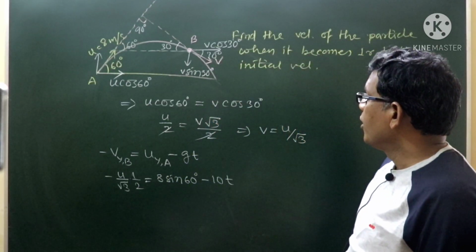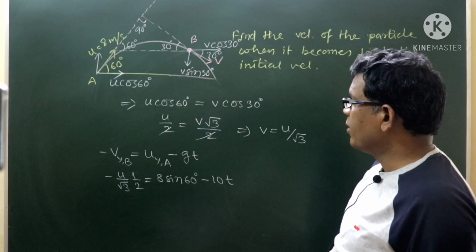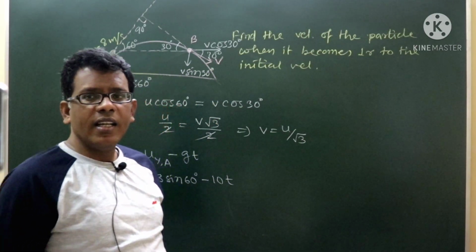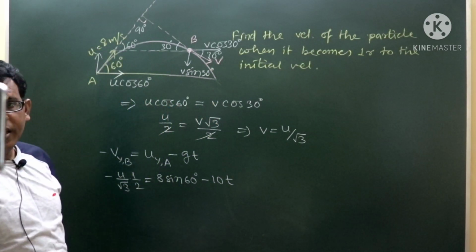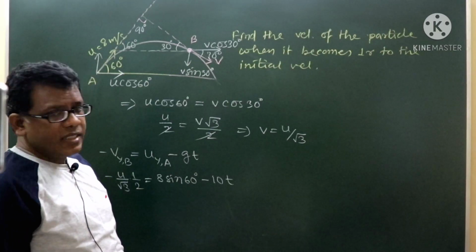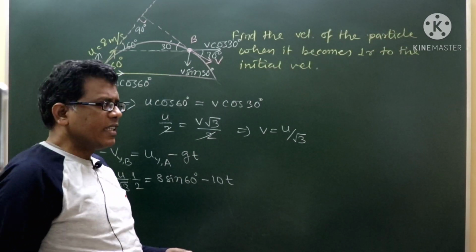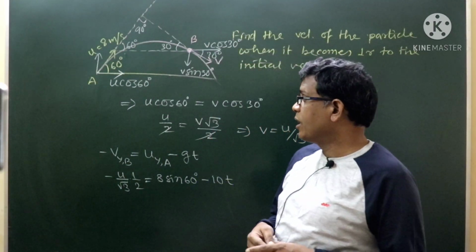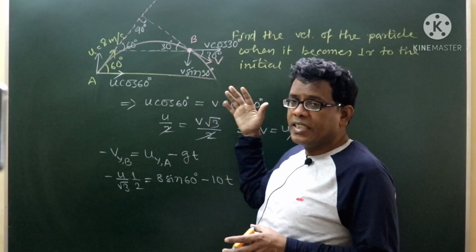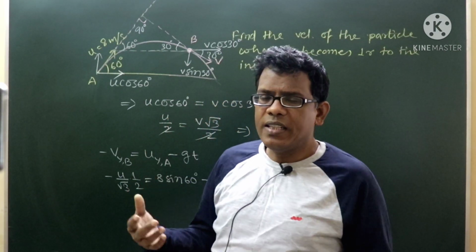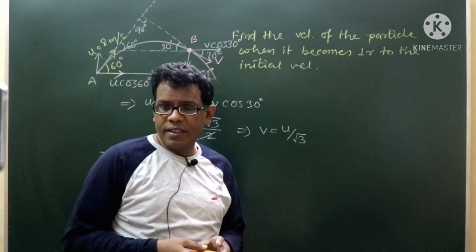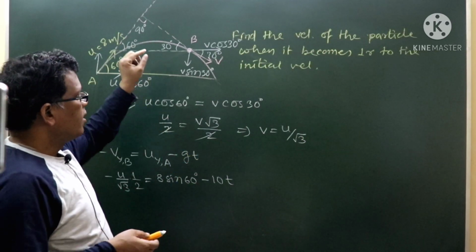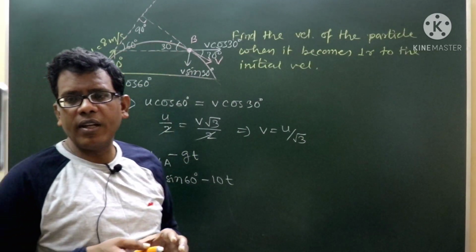So to travel from A to B, the change in vertical velocity value we have come to know by first comparing or equating the horizontal velocity referring the geometry. This is the way if any instantaneous position velocity is asked, mentioning its directional change with respect to the starting point, not only at the 90-degree position. Okay, if angle change is said to be something different, then also by referring the geometry we can define the direction of the velocity value at the required position.